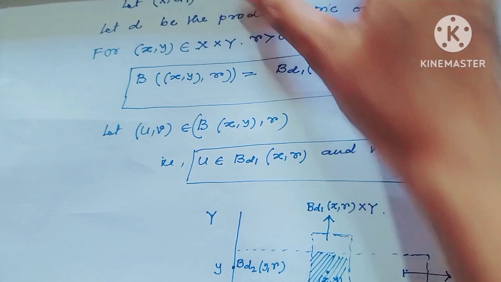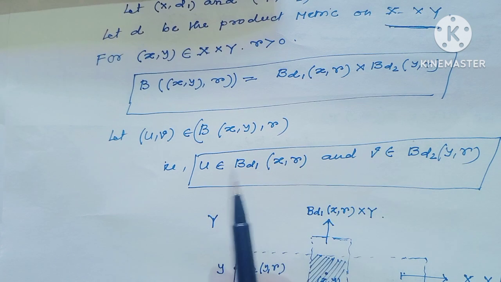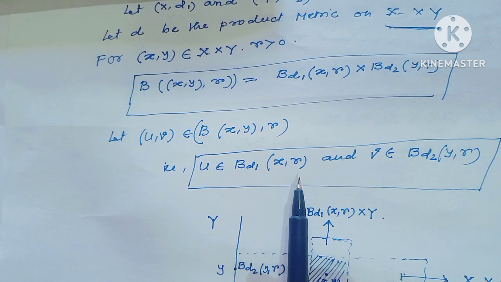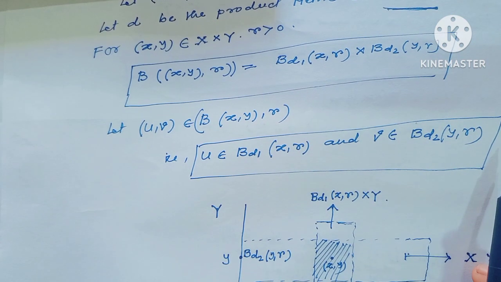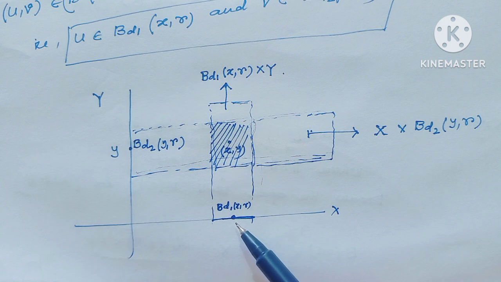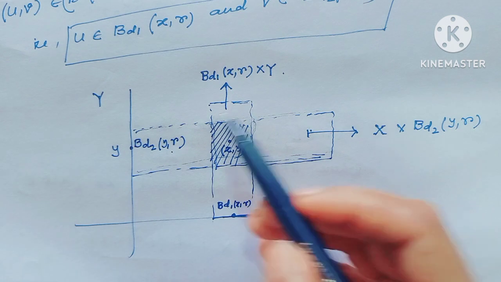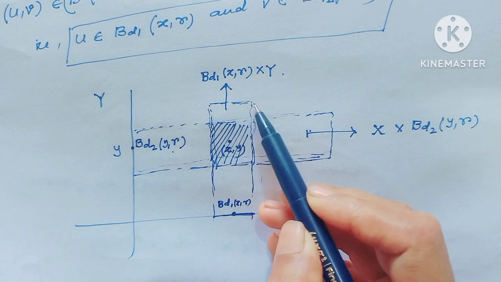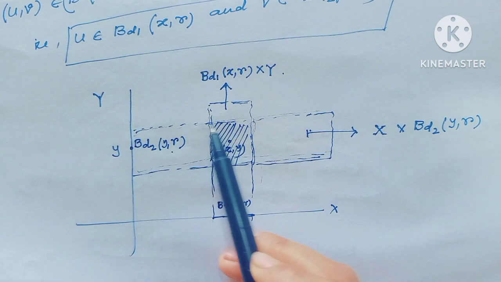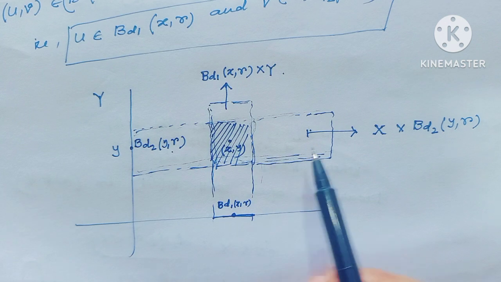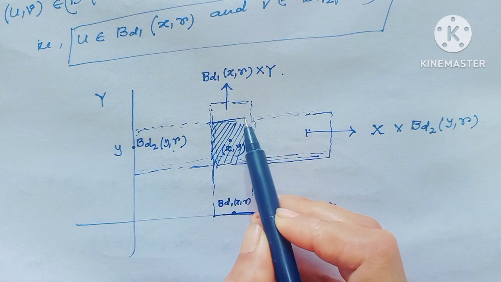As for example, let (u, v) belong to B((x, y), r), where u belongs to B_d1(x, r) and v belongs to B_d2(y, r). Consider this is the B_d1(x, r) and this is the B_d2(y, r), and this vertical line is B_d1(x, r) cross y, and this horizontal line is x cross B_d2(y, r).